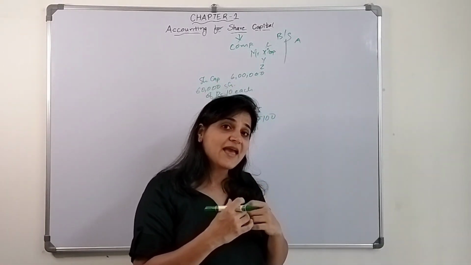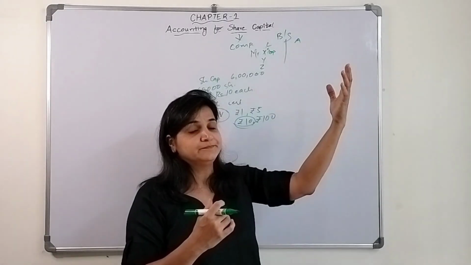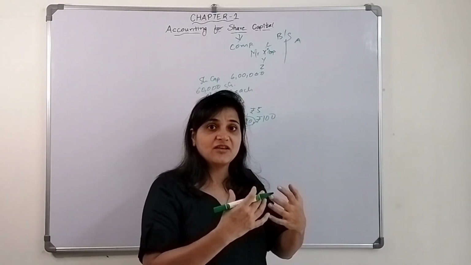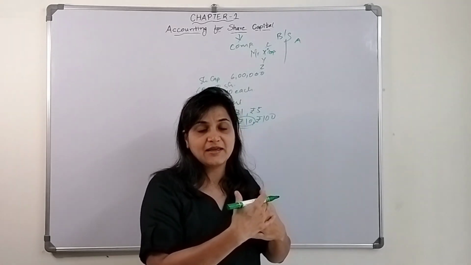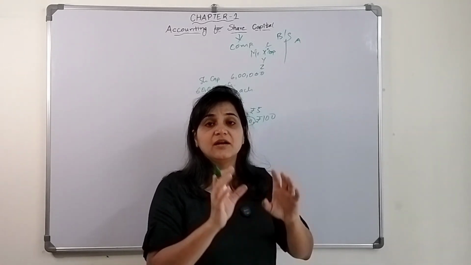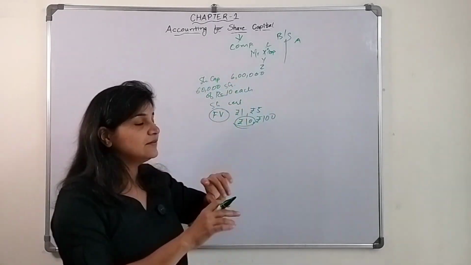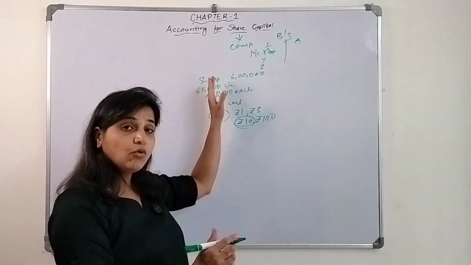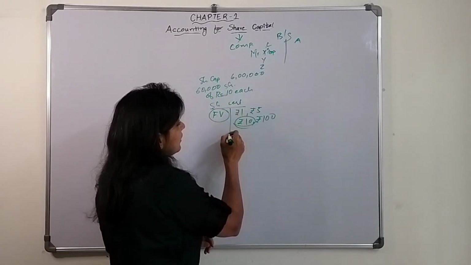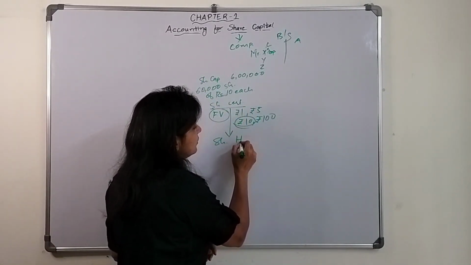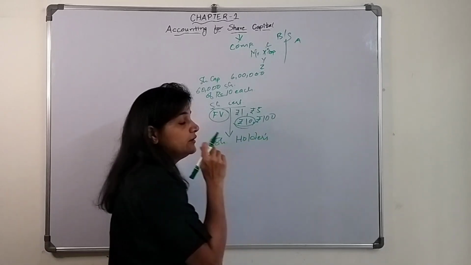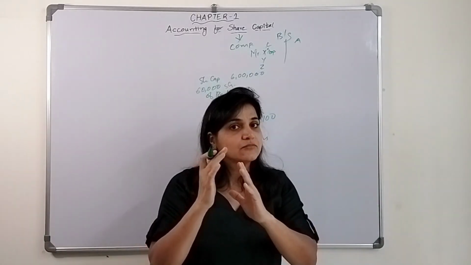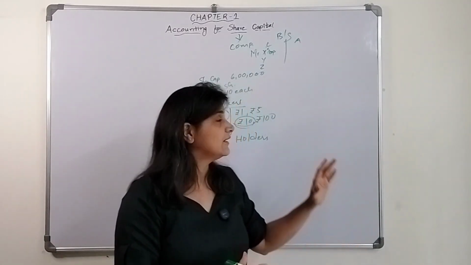How many shares do I have? Let's say I have shares of Reliance. Let's say I'm having 5,000 shares of Reliance company, so it will be mentioned in that share certificate. All these things used to get mentioned in that particular share certificate, and the people holding those share certificates are known as shareholders. So these shareholders are now the owners of that particular company, right?